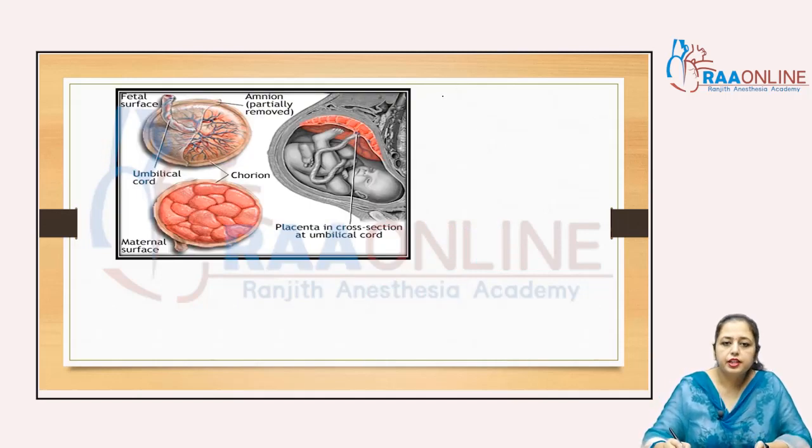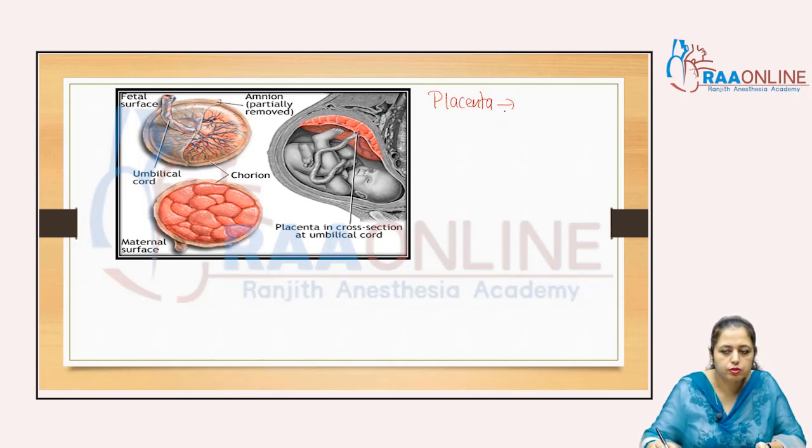I say that the placenta acts as a temporary endocrine structure, right? In the third month of the pregnancy, the placenta formation is completed, right? And then the placenta starts the secretion of hormones like estrogen, progesterone, right?